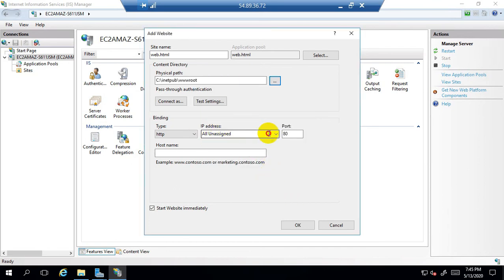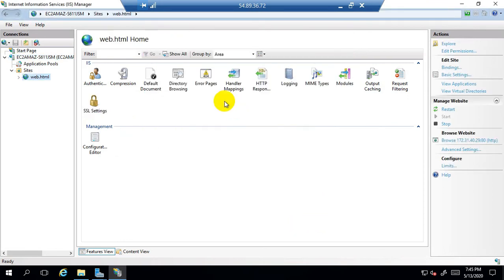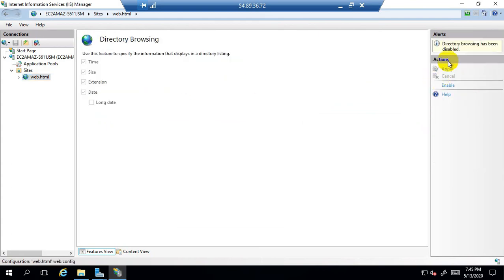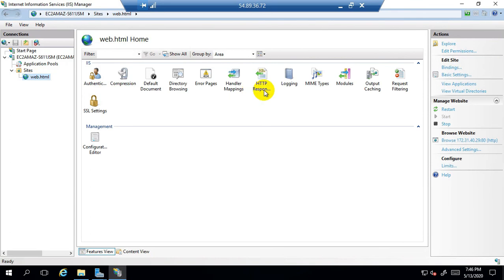So under the IP address, just select the IP address of the EC2 instance 2. Now click on OK. Now click on directory browsing, double click on it. So under the actions on the right hand side, click on enable. So we are done. So now double click on web.html again on the left hand side.